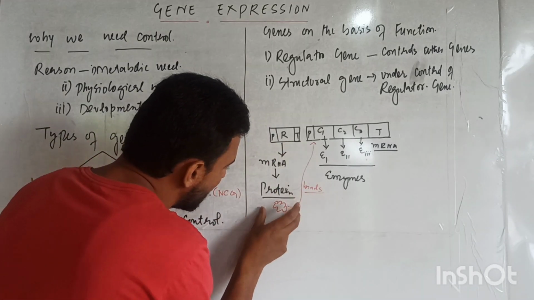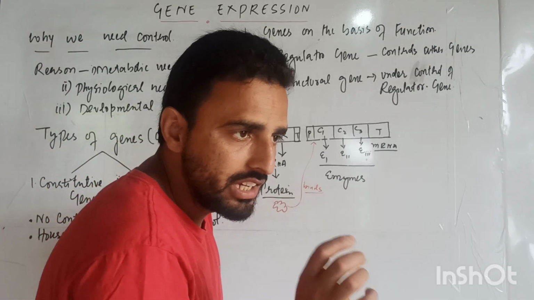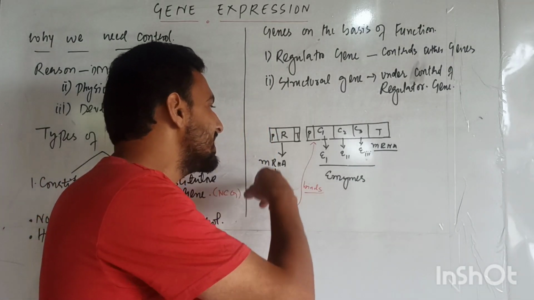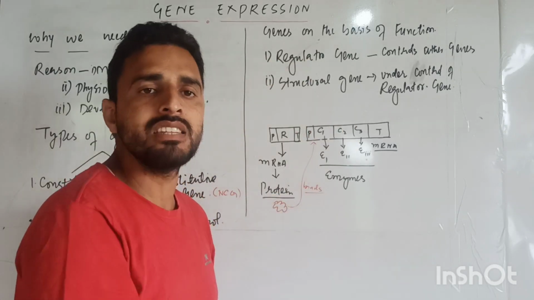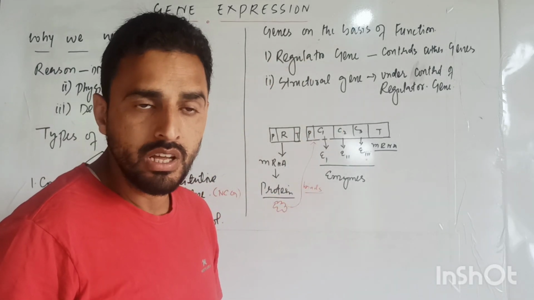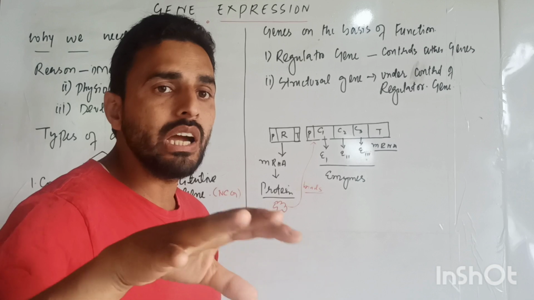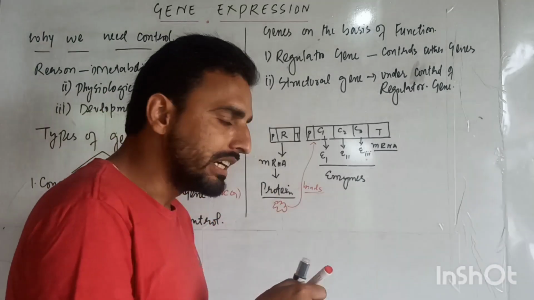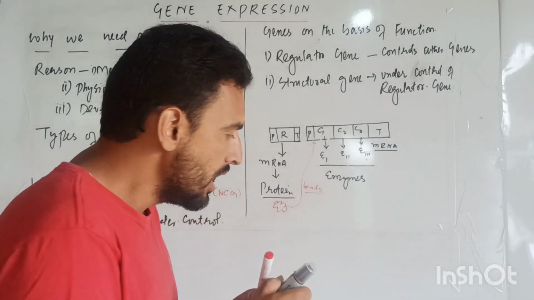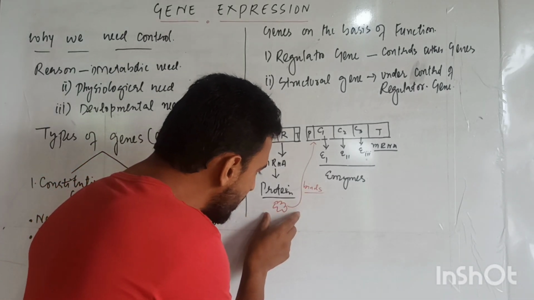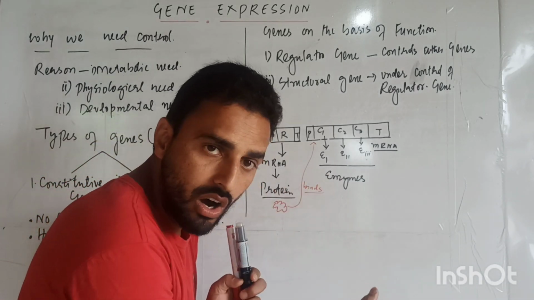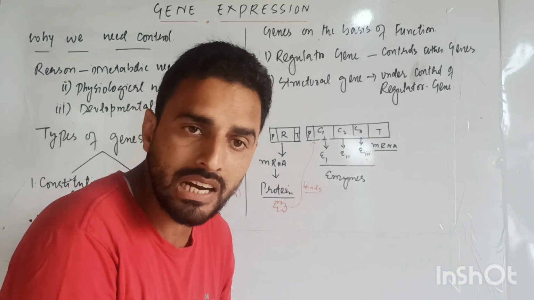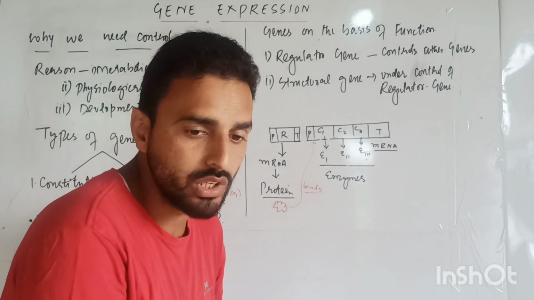The regulatory gene is forming a protein, and this protein either inhibits or enhances the activity of the structural gene. Depending on that, we have two more types of genes. That means this protein enhances or decreases the activity, so it has a negative impact or a positive impact.